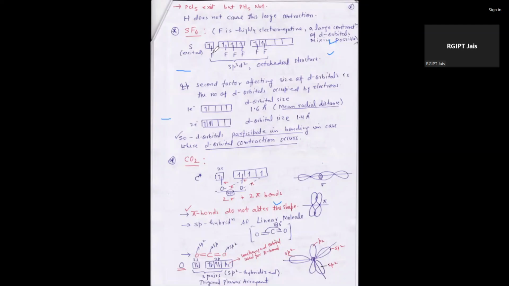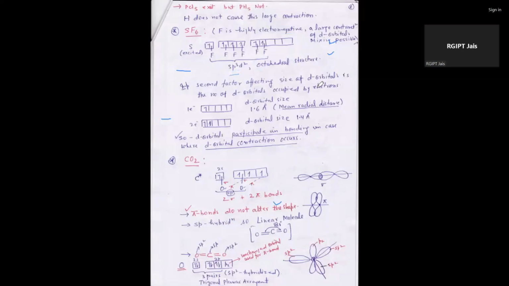After that it goes into the excited state, meaning that an s electron is transferred and a p electron also transfers into the d orbital. The d orbital contracts in size, meaning the s, p and d orbitals have similar energy. That's why they participate in bonding, forming sp3d2 hybridization, the participation of one s, three p and two d orbitals. That's why its geometry is octahedral, with hybridization sp3d2.